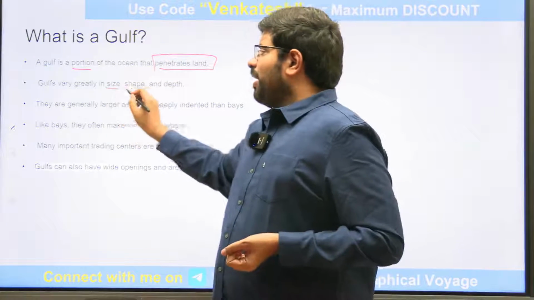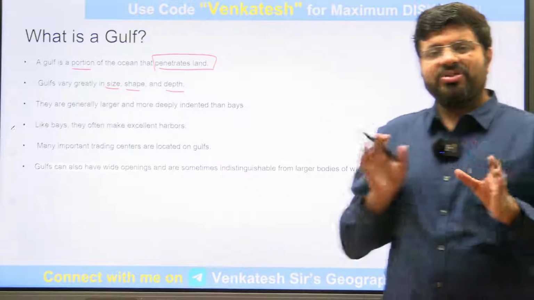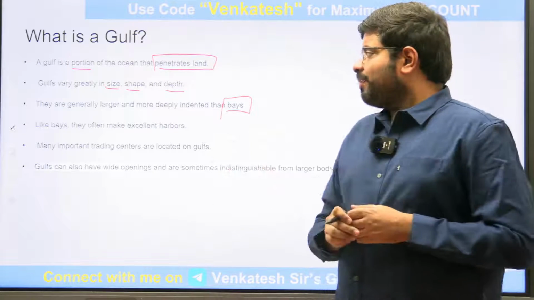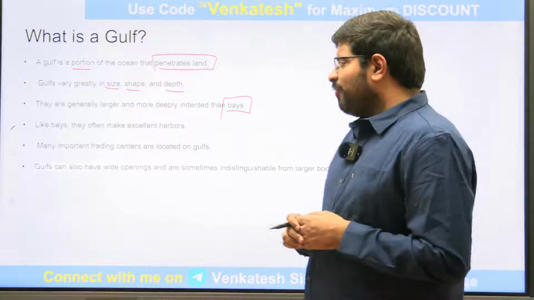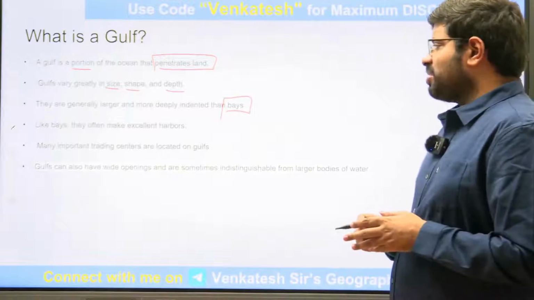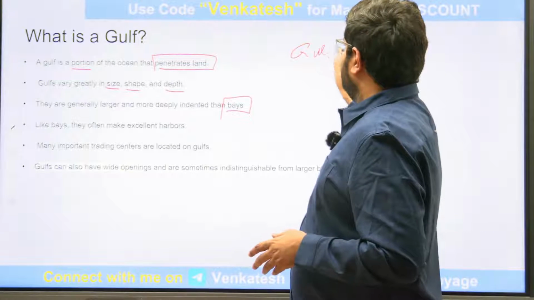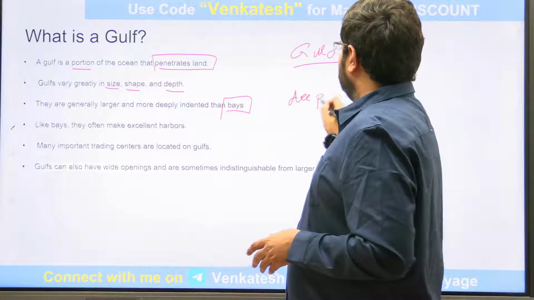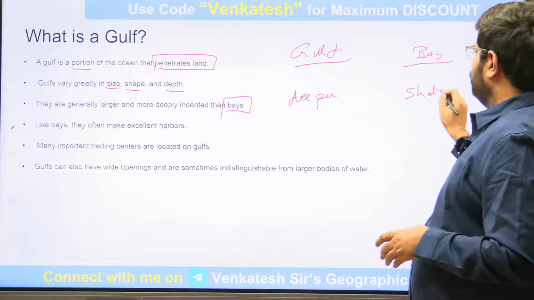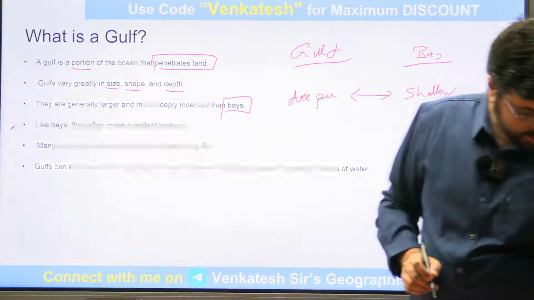Gulfs also have varieties of size, shape, and depth. What you need to understand about the difference between the gulf and the bays is that gulfs are usually much deeper in size. Gulf, deeper. Okay, relatively the bays would be shallow. So you have to compare only with respect to the relativities, right?